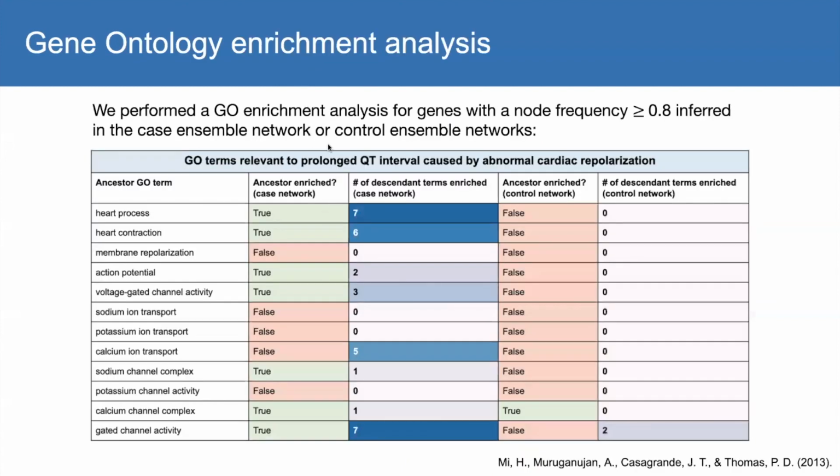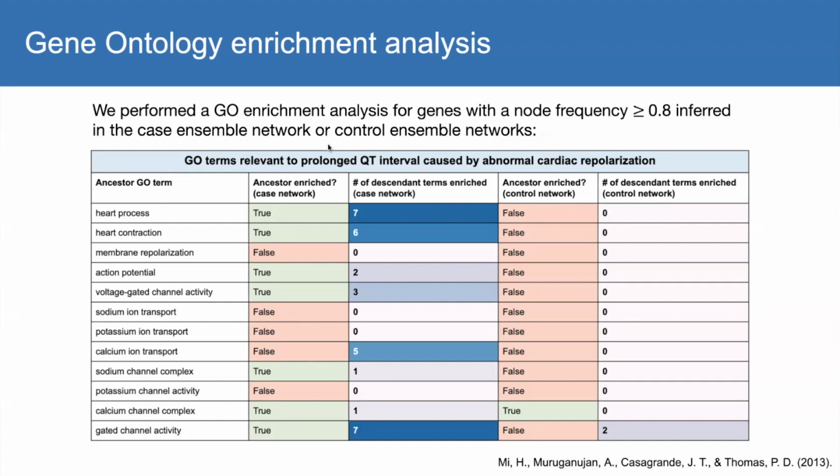We also perform a gene ontology enrichment analysis for high frequency nodes in our ensemble networks. First, we select a set of GO terms that are relevant to prolonged QT interval and cardiac repolarization. Then we perform the enrichment analysis for high frequency nodes in the case and control networks, excluding genes that already have a known relationship to long QT syndrome.